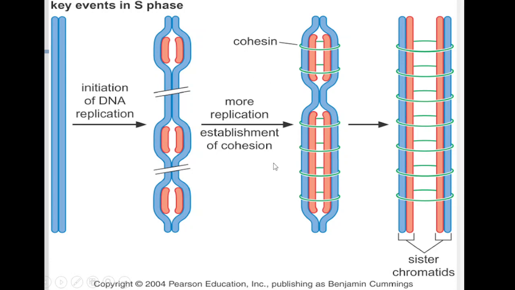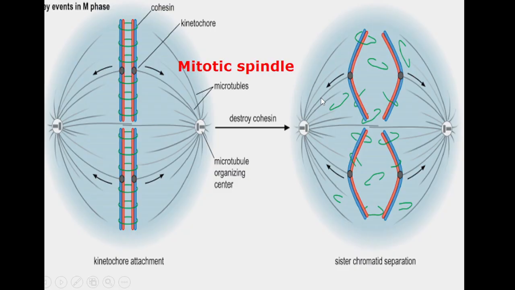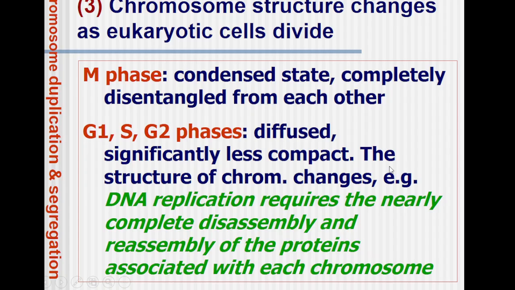These are proteins which join the sister chromatids together, and during the process of cell division, another enzyme called separase breaks this thread-like structure, and the chromosomes are pulled away from one another. This, obviously, is the start of anaphase. So from M phase it keeps on moving to anaphase, and the daughter cells are formed with the same genetic content. Now the chromosome's structure changes as a eukaryotic cell divides.